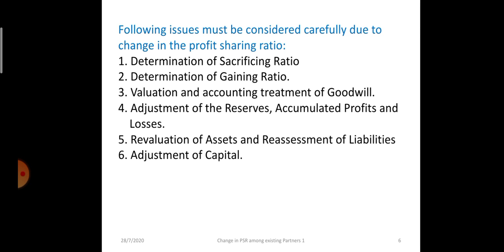Then the next step is that assets and liabilities will be revalued. Assets may be recorded at the old book value, but now they may be available at a higher price or a lower price, so that at the time of reconstitution no partner stands at gain or loss. Revaluation of assets and reassessment of liabilities is done, and whatever profit or loss is there will be distributed among the old partners. Then last, capital will be adjusted.